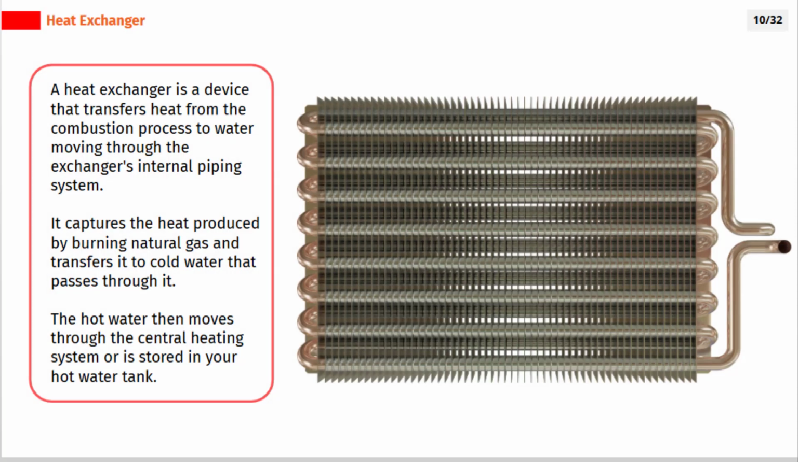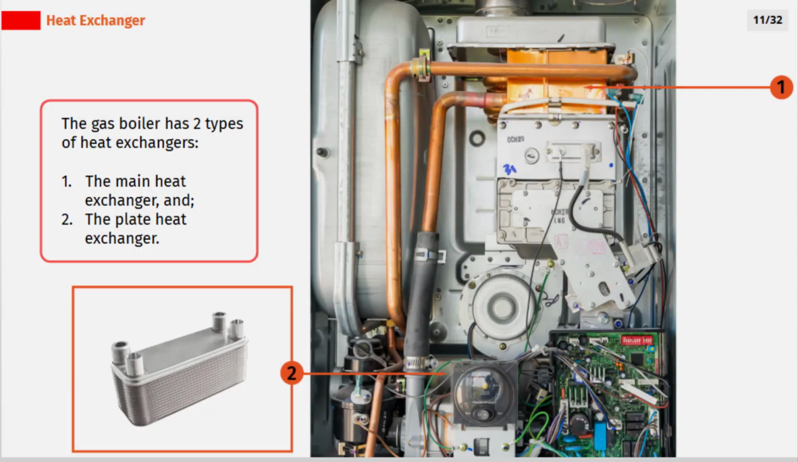A heat exchanger is a device that transfers heat from the combustion process to water moving through the exchanger's internal piping system. It captures the heat produced by burning natural gas and transfers it to cold water that passes through it. The hot water then moves through the central heating system or is stored in your hot water tank. The gas boiler has two types of heat exchangers: the main heat exchanger and the plate heat exchanger.